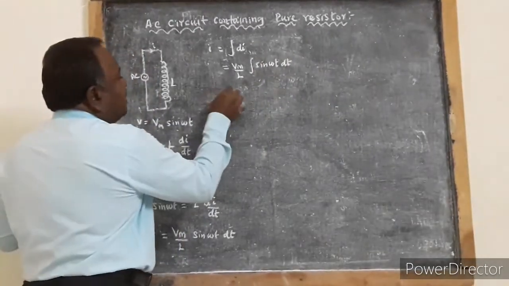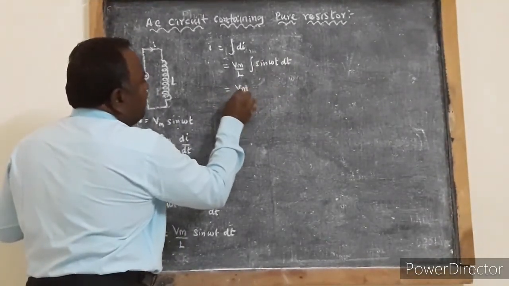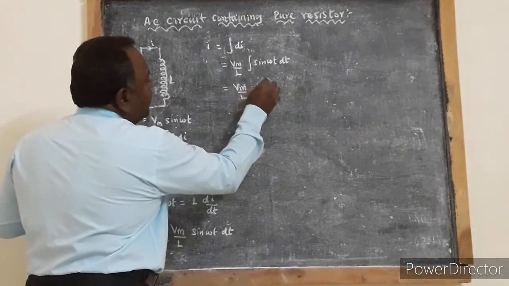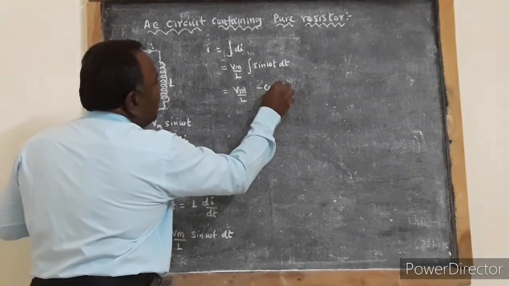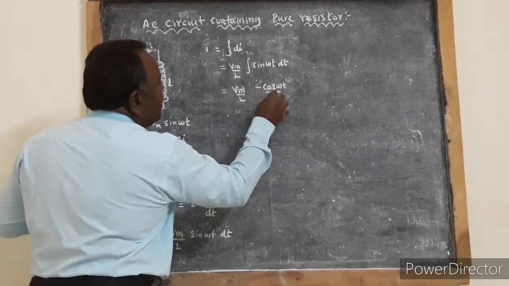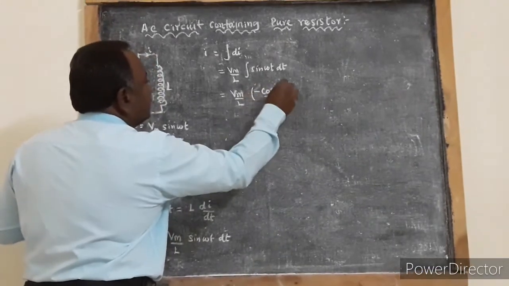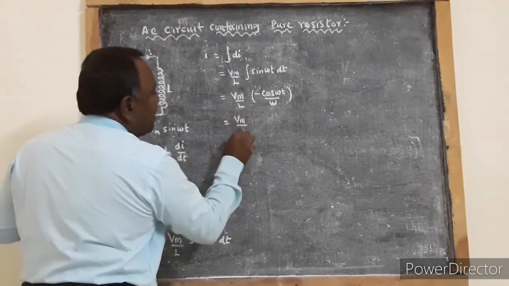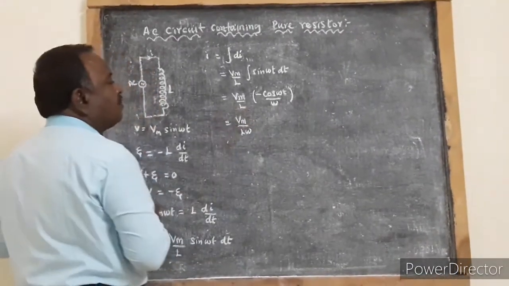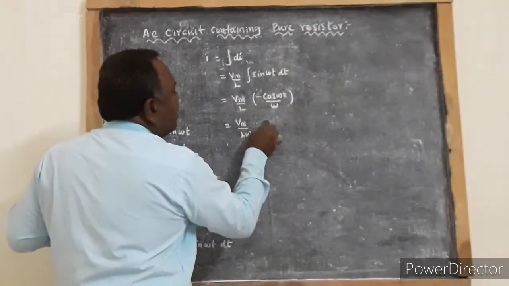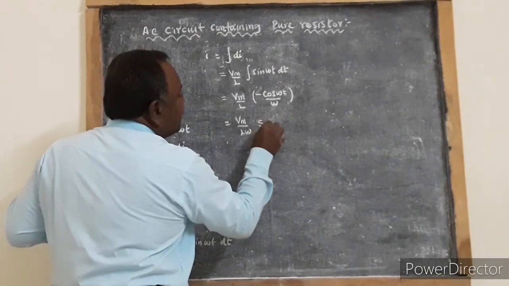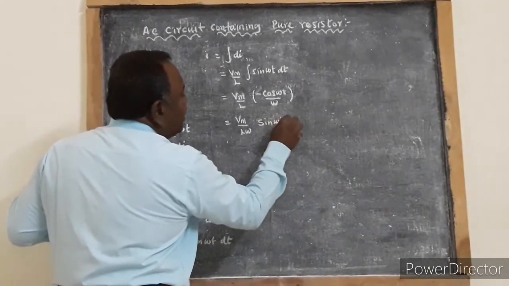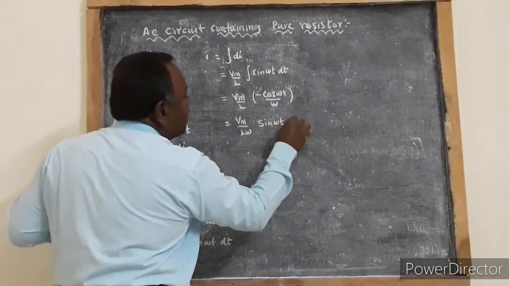That is equal to Vm by L into minus cos omega t by omega, that is Vm by L omega. For this minus cos omega t, we can write it as sin omega t minus pi by 2.